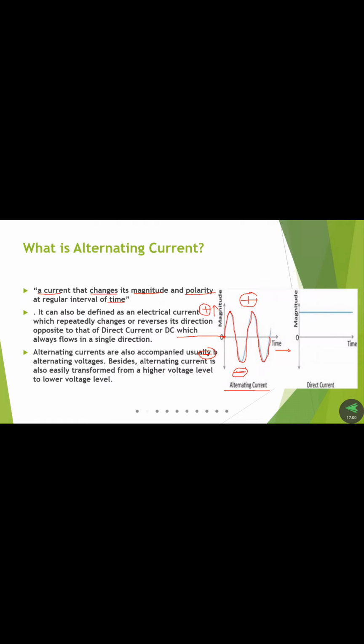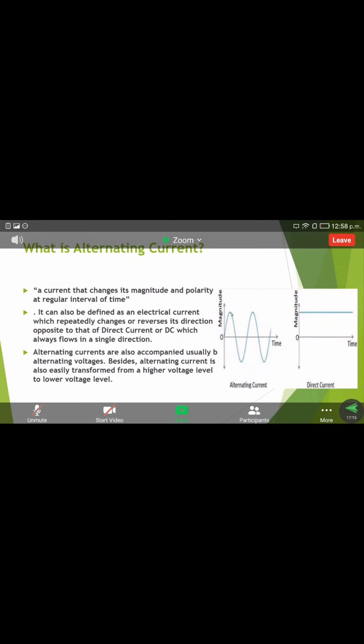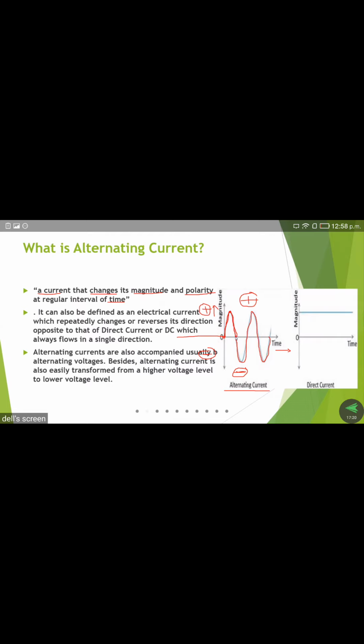Right? So here, for example, we are taking a current waveform. The voltage waveform is also the same as the current waveform, but there may be a phase difference. Okay? So here it starts from 0, reaches the maximum and decreases to 0. Then it does not start again here. It enters the negative polarity, increases and reaches 0. For example, up to here is 180 degrees and up to here is 360 degrees.